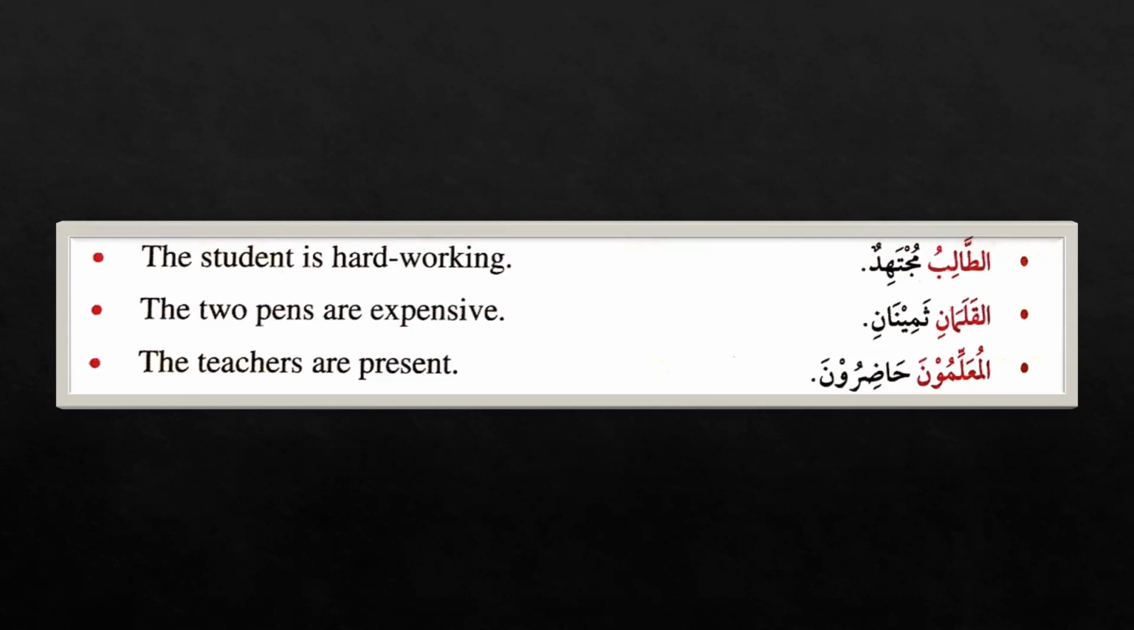So, we can see that in Jumla Ismiya, the subject is coming first. The student, the two pens, the teachers, the subject is coming first when we are translating a Jumla Ismiya. And Alhamdulillah, in Arabic, the subject is coming first as well. At-talibu, al-kalamani, al-muallimuna. Alhamdulillah.